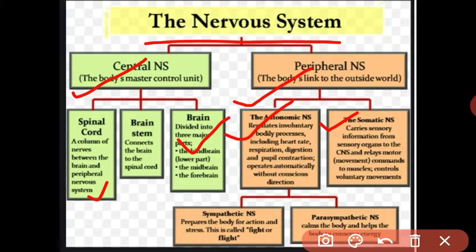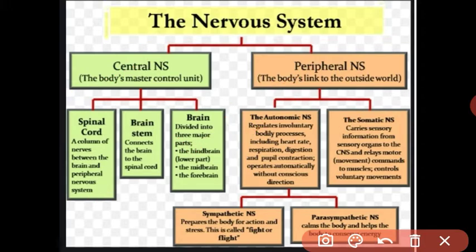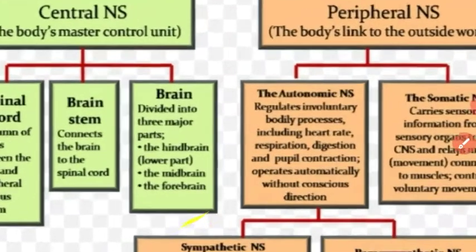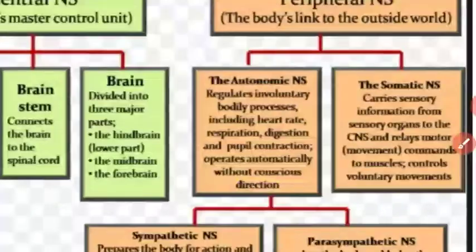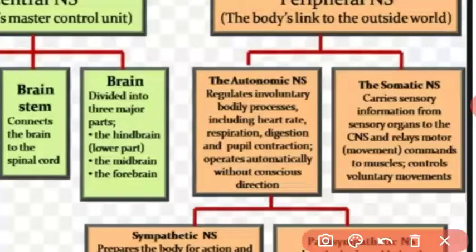Got it? The somatic nervous system is the system which controls all voluntary movement of the body.